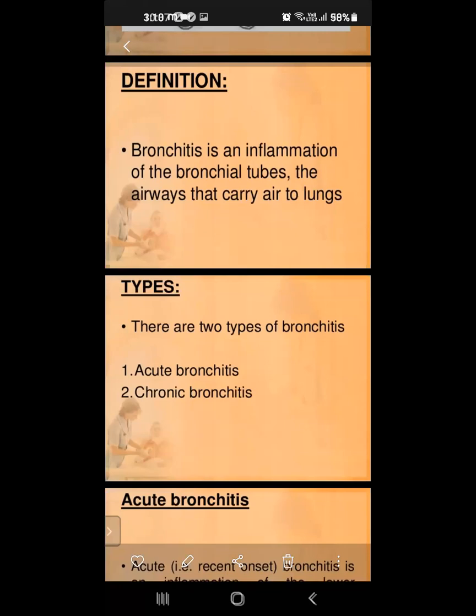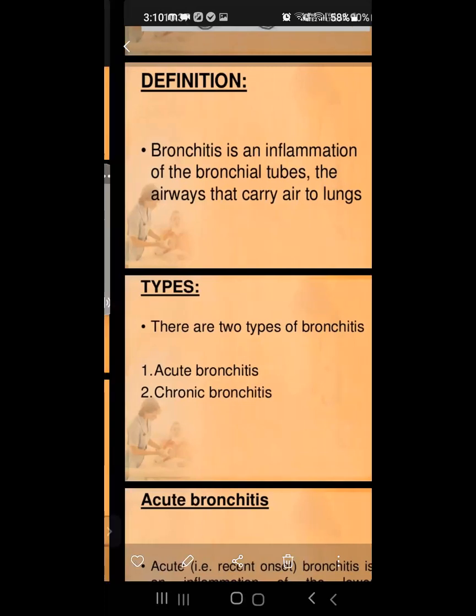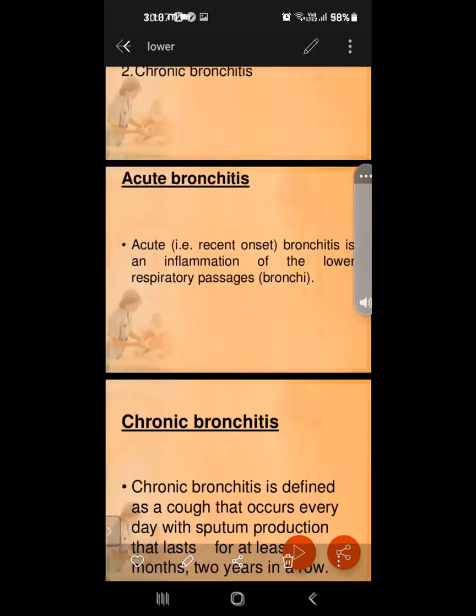Types of bronchitis. There are two types of bronchitis: acute bronchitis and chronic bronchitis. What is acute bronchitis? Acute is recent onset. Acute bronchitis is an inflammation of the lower respiratory passage, an infection of the lower respiratory passage. It means just one-step infection. That is acute bronchitis. Chronic is defined as a cough that occurs every day with sputum production.